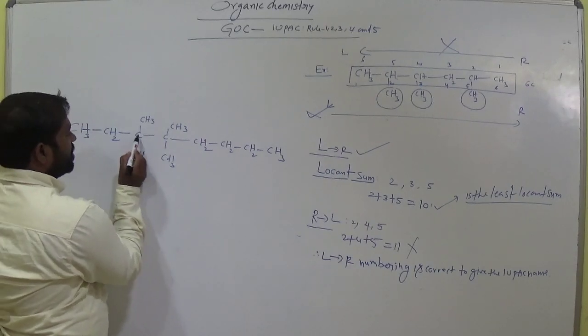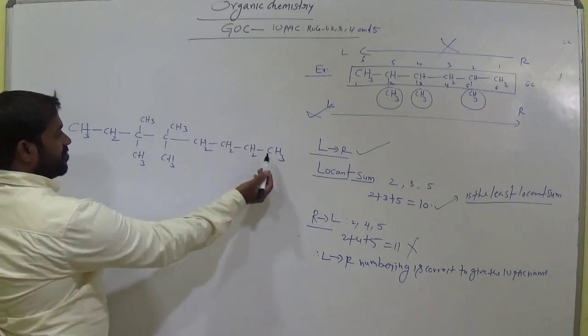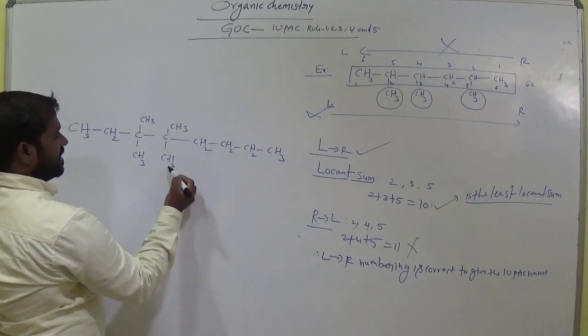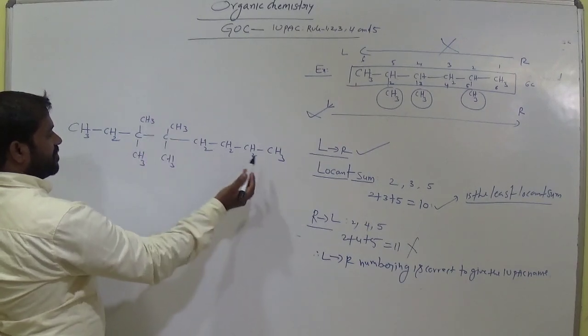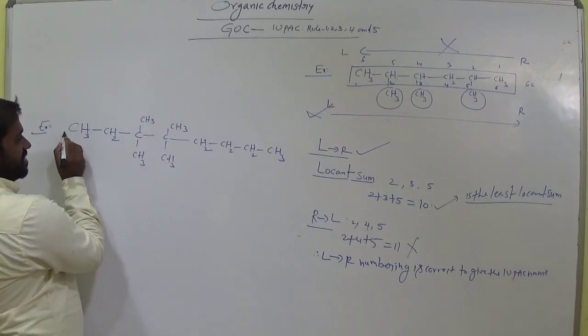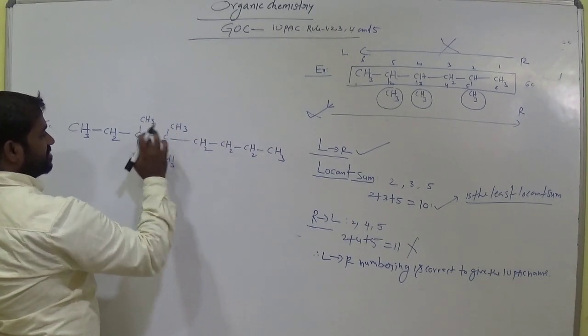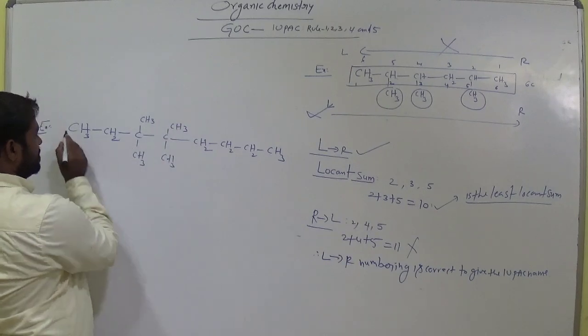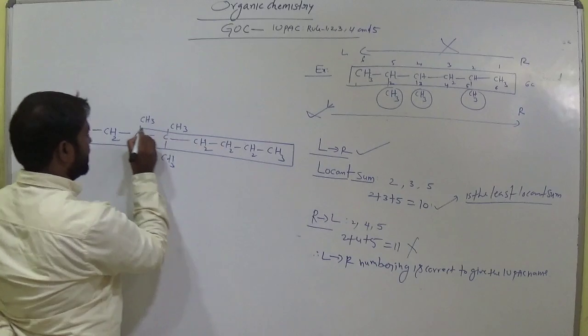So, 1, 2, 3, 4, 5, 6, 7, 8 carbons in this direction. 1, 2, 3, 4, 5, 6. 1, 2, 3, 4, 5, 6, 7. Okay, so this is the longest chain. Okay, this is the longest chain. Okay, we have to select the longest carbon chain continuously.